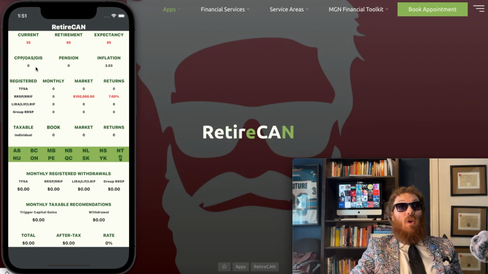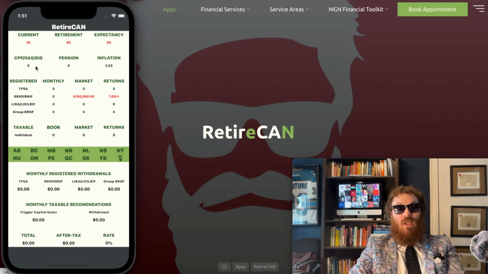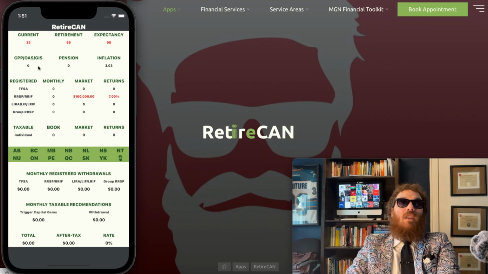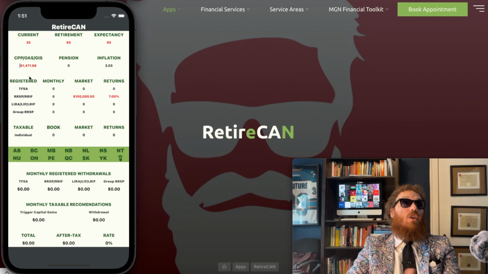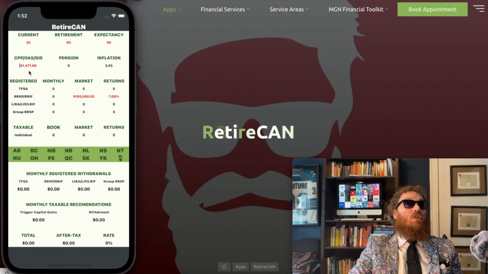Now, CPP, OAS, GIS, whatever you get, this is what you're going to put in there. Now, if you're planning for retirement and you don't know your exact number before this, I've included the current number of what the average Canadian gets at 65. So if you're planning to retire at 65, this is kind of what your average CPP is. Now this is where you're going to put in your pensions if you're currently collecting one and just looking for a withdrawal stream for the rest of your money.